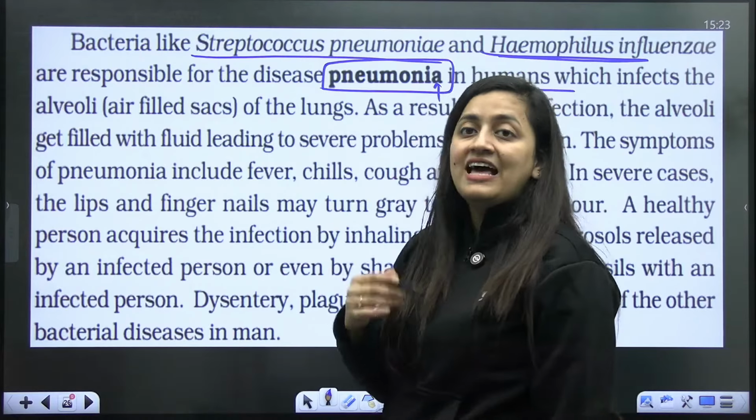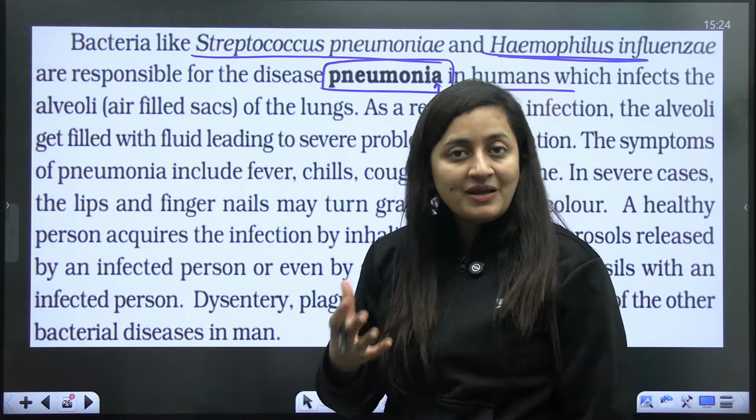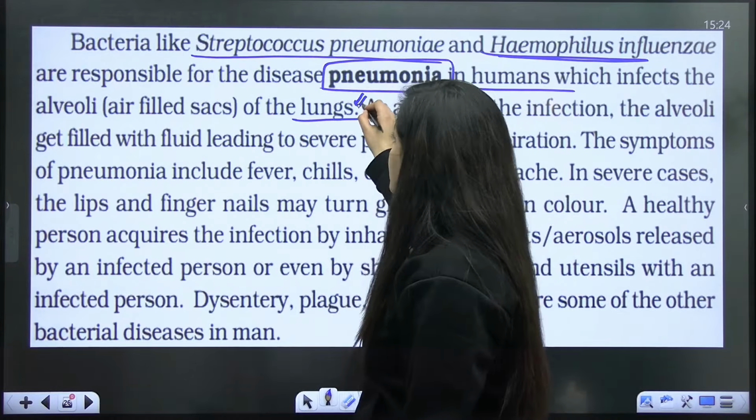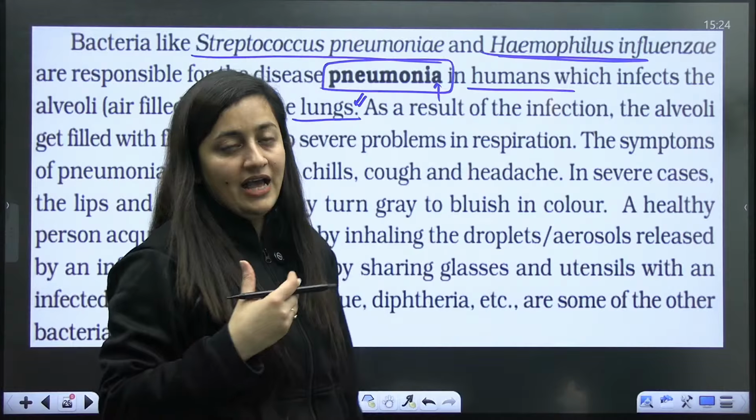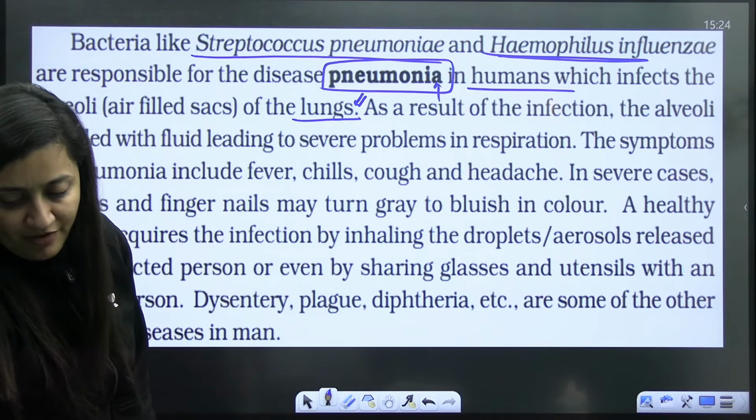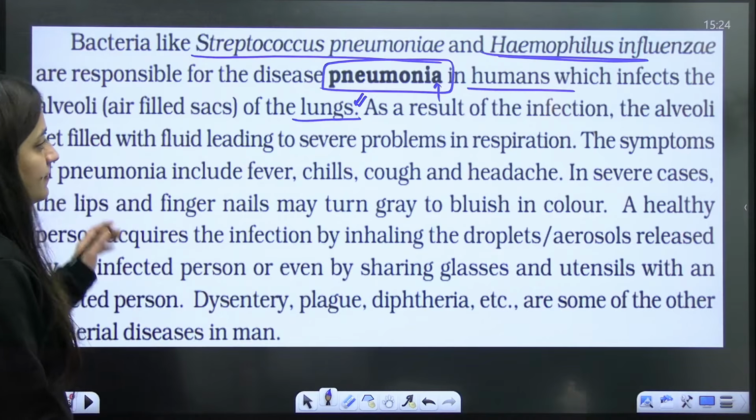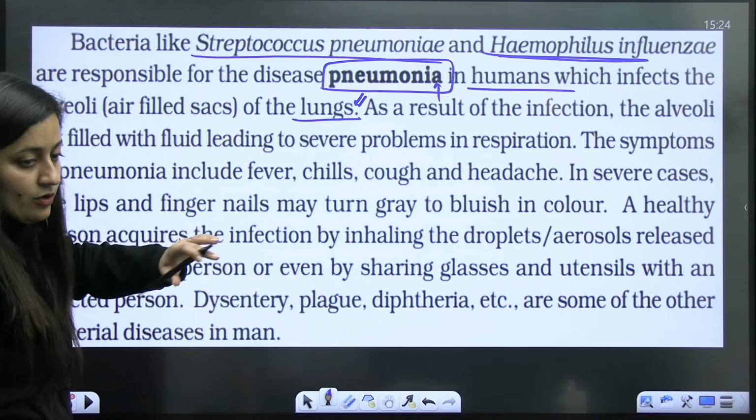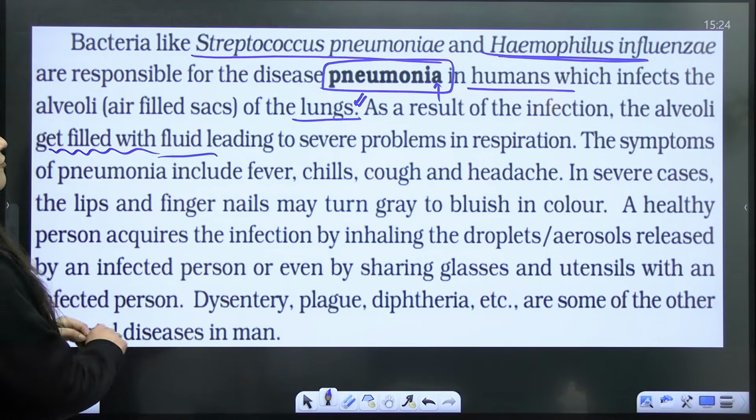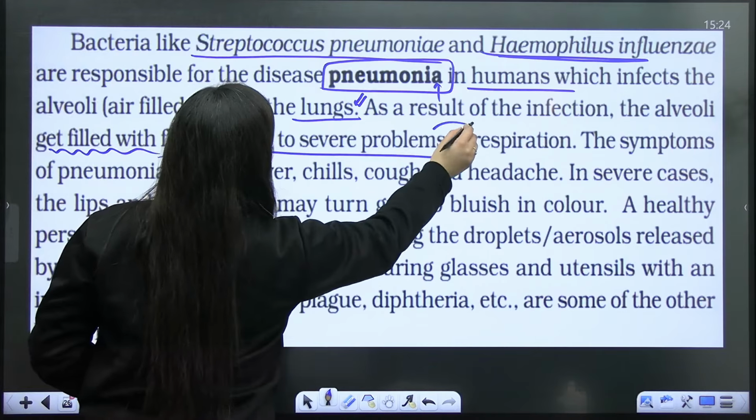It infects the alveoli. Alveoli, which are the primary site for exchange of gases, will be affected here. If the alveoli are affected, then obviously the gaseous exchange will be affected, and accordingly the body organs will be deprived of oxygen as well. As a result of the infection, the alveoli get filled with fluid, leading to severe problems in respiration.